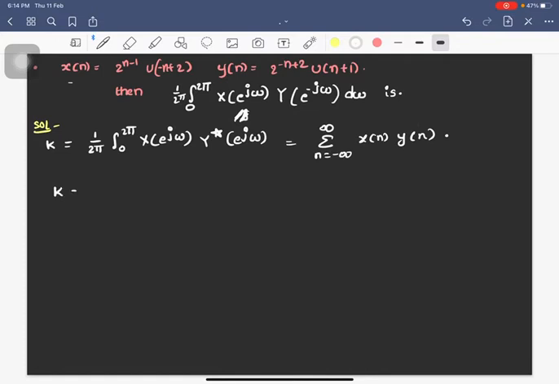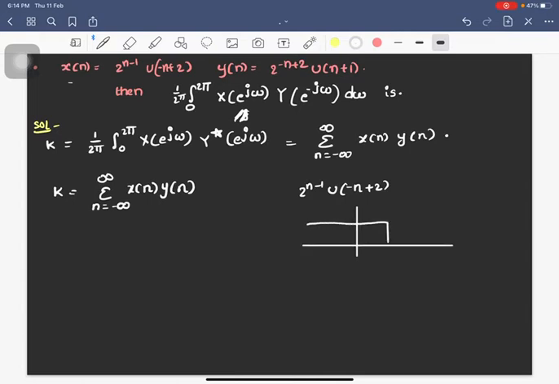So k will be simply equal to sigma n equal to minus infinity to infinity x of n into y of n. But x of n is 2 power n minus 1 u of minus n plus 2. So is it ranging from 2 to minus infinity or minus infinity to 2, right?